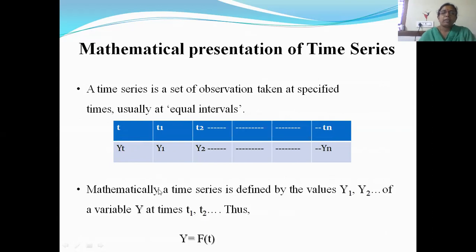Now mathematically, a time series is defined by the values y1, y2 and so on of a variable y at times t1, t2 and so on. Thus you will get y equals a function of time. So here the variable y is a function of the time t. So y = f(t) is the mathematical presentation of time series.